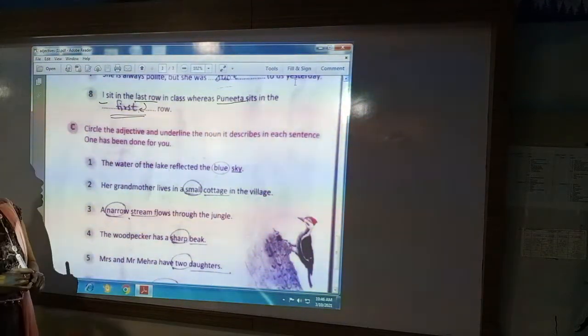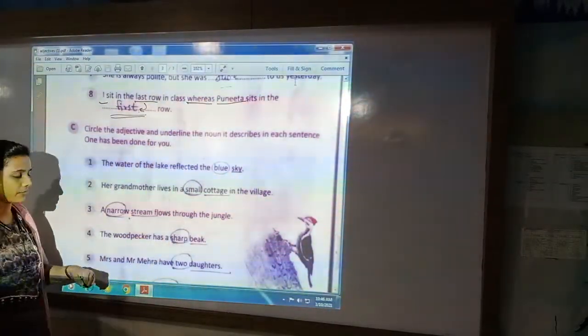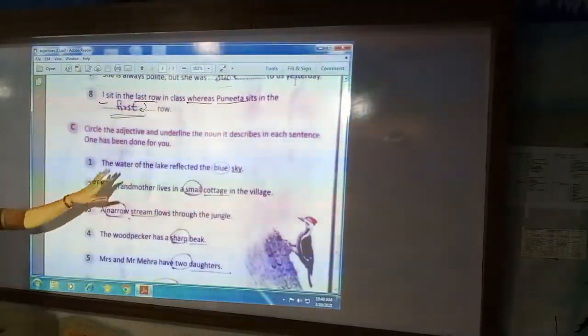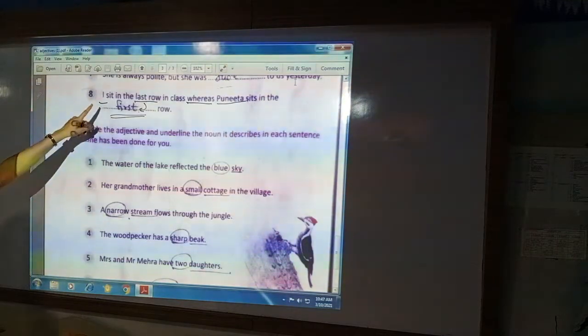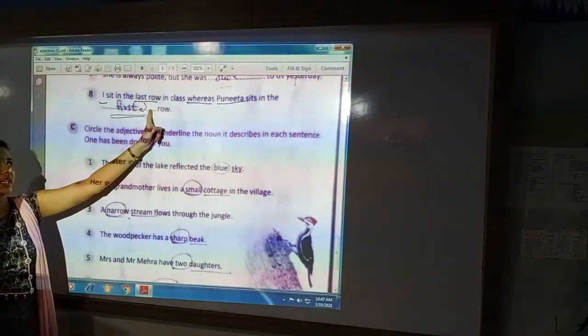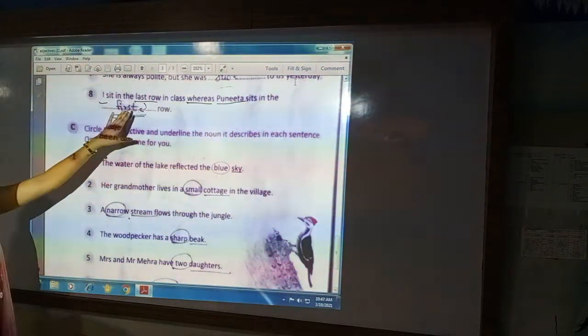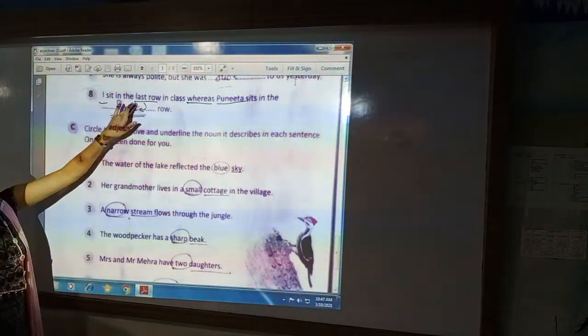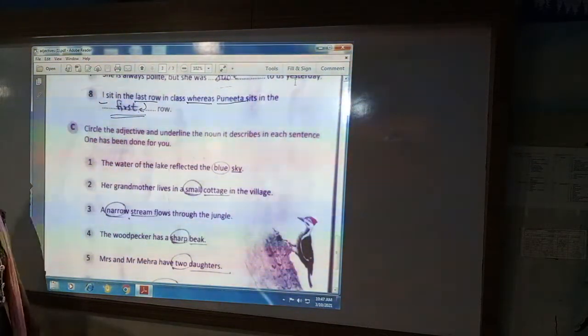Okay, so in this way, when but is given, but or whereas, both have same meaning. So you have to make two opposite sentences. And here, as we are studying about adjective, so in this type of sentence, you have to use two opposite adjectives. In the first line, when you ask the answer of how, the answer will be your adjective. And in the second line, you have to put the opposite adjective for the given noun.